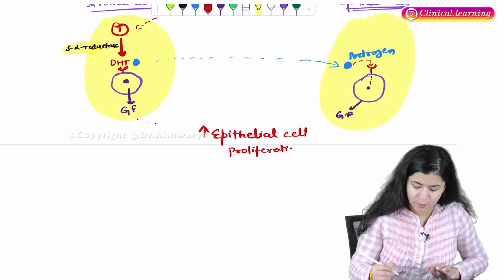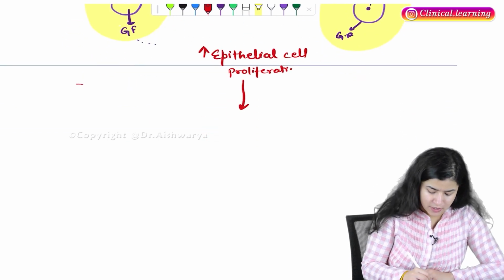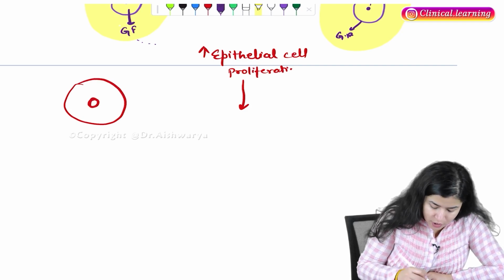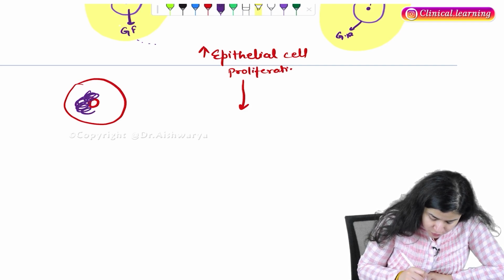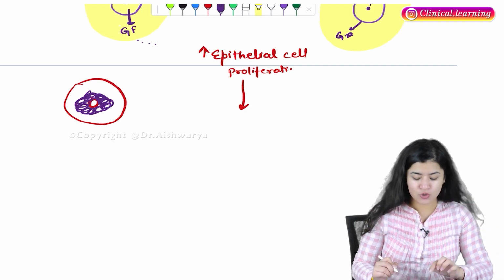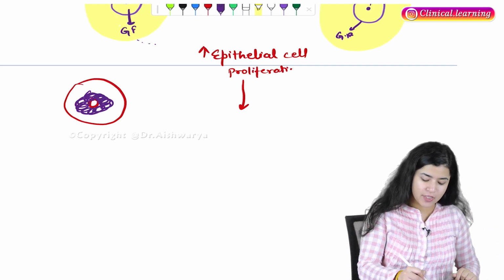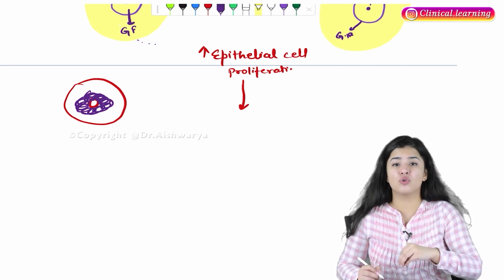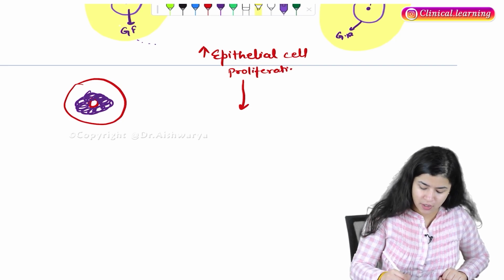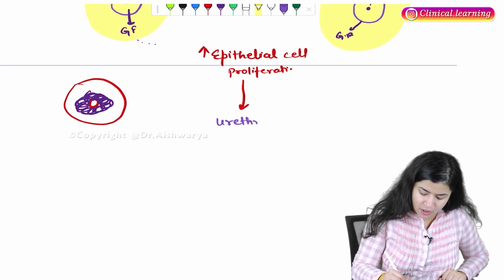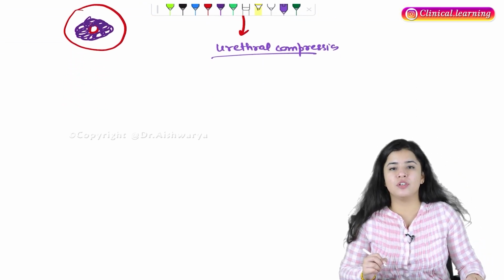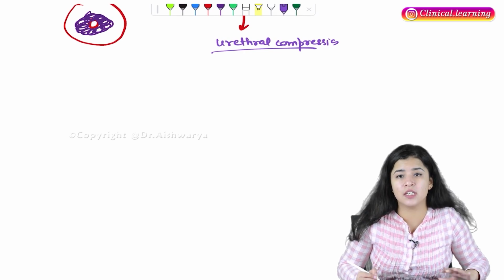And if there is more epithelial cell proliferation, what is gonna happen? See, this is a prostate, and here there is a urethra. Now, if there is a hyperproliferation of these epithelial cells, finally these epithelial cells are gonna compress what? The urethra. So you're gonna see urethral compression.